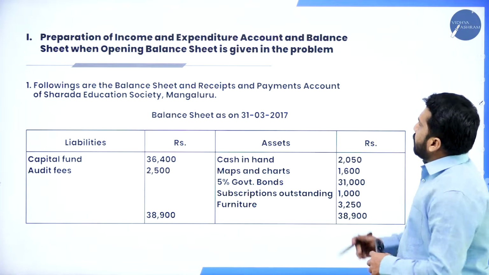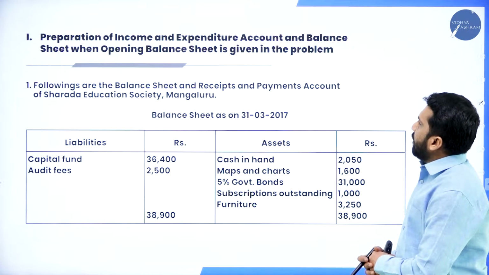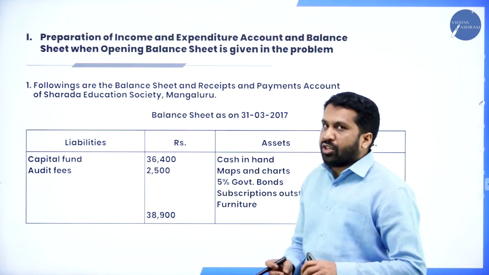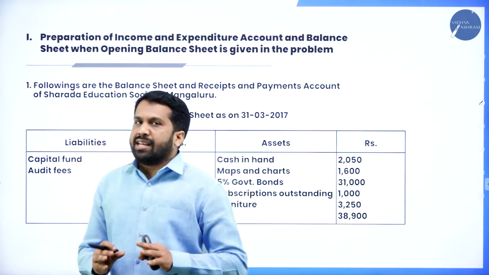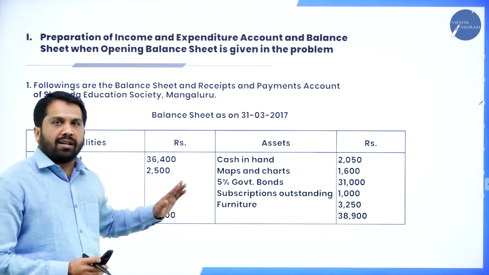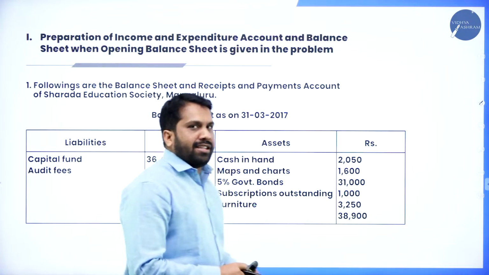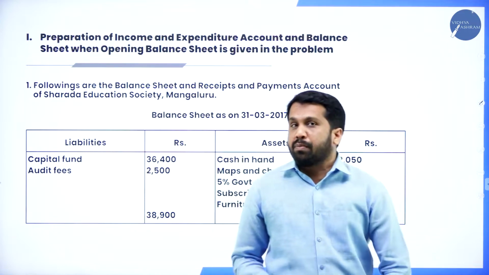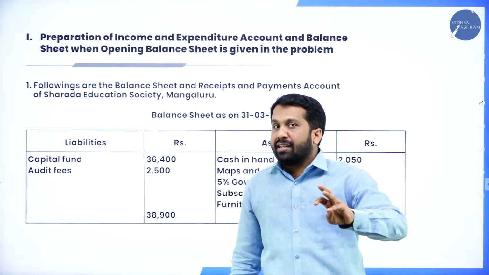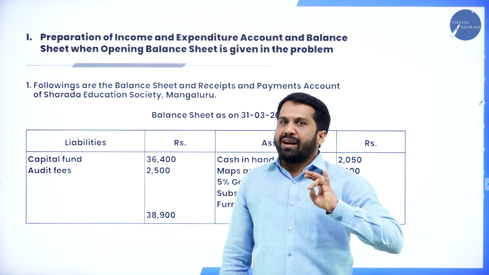Preparation of income and expenditure account and balance sheet when the opening balance sheet is given in the problem. The balance sheet will be given in the question itself. Then it is simple actually. You need not prepare the opening balance sheet. Now, in income and expenditure, what are we supposed to prepare? We are supposed to prepare the receipt and payment account, income and expenditure account and balance sheet.